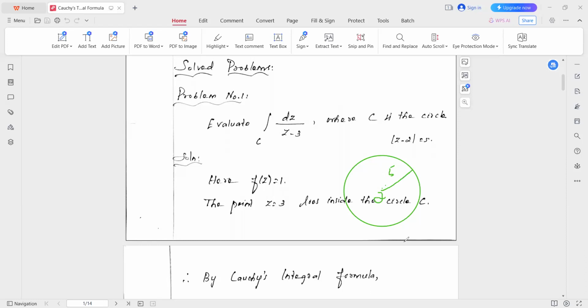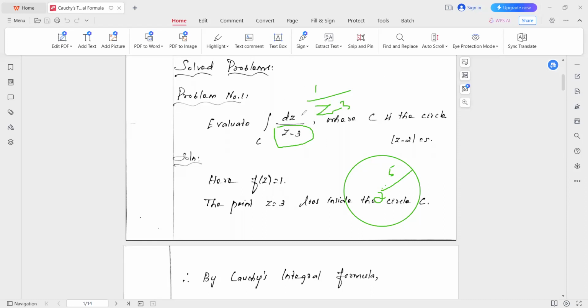So what are the things we need to check here? First, at which point does analyticity fail? Of course, the point is 3. If we substitute 3 in place of z, analyticity fails for the function 1 by z minus 3.